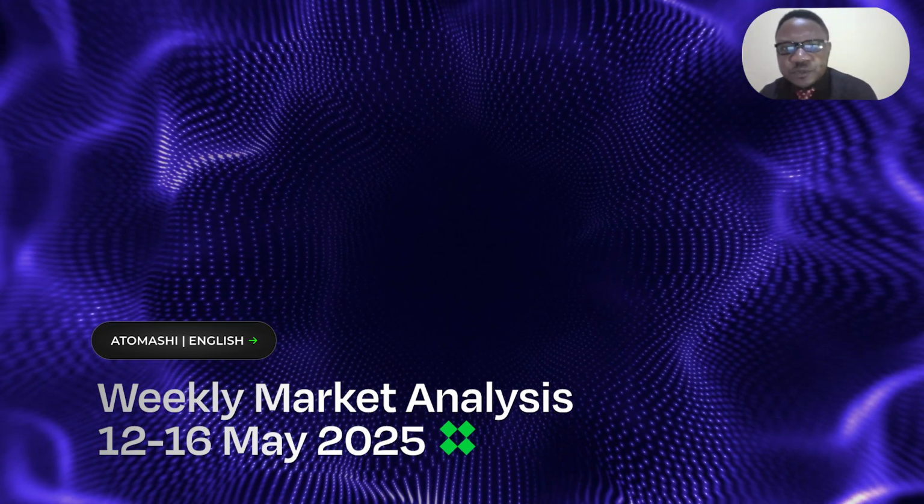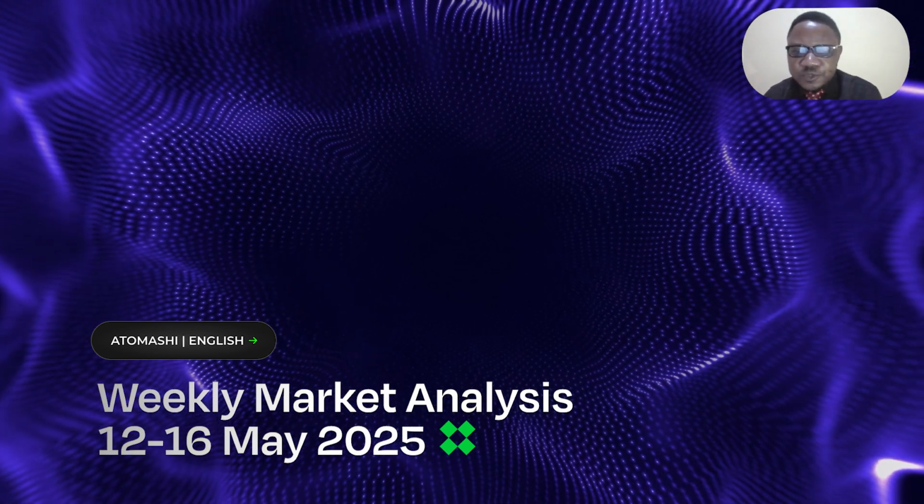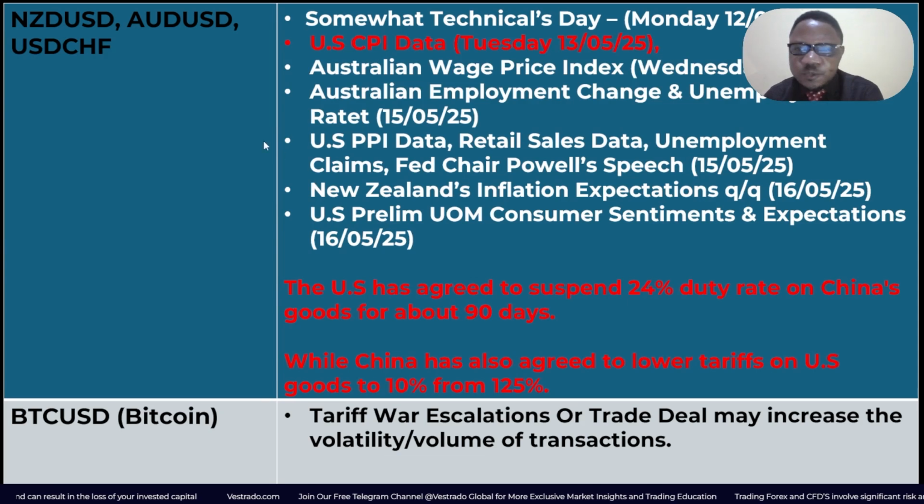So we're going to be starting our fundamental analysis like usual, and some of the pairs we're going to be considering this week include the NZD USD, the Kiwi, the Aussie USD, the USD Swiss, and Bitcoin, the almighty Bitcoin. Today is somewhat of a technicals day, Monday, 12th of May. Not much significant data is expected today, except the fact that the US and China have just recently agreed to some tariff deal, some trade deal. I'm going to talk about that in a bit.